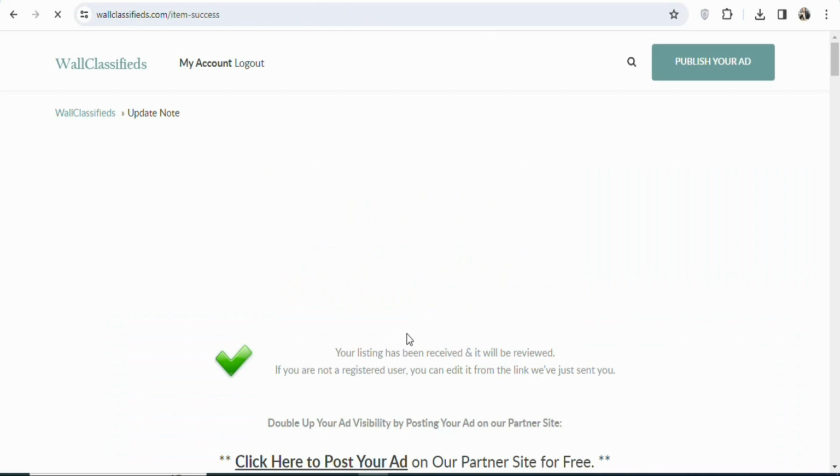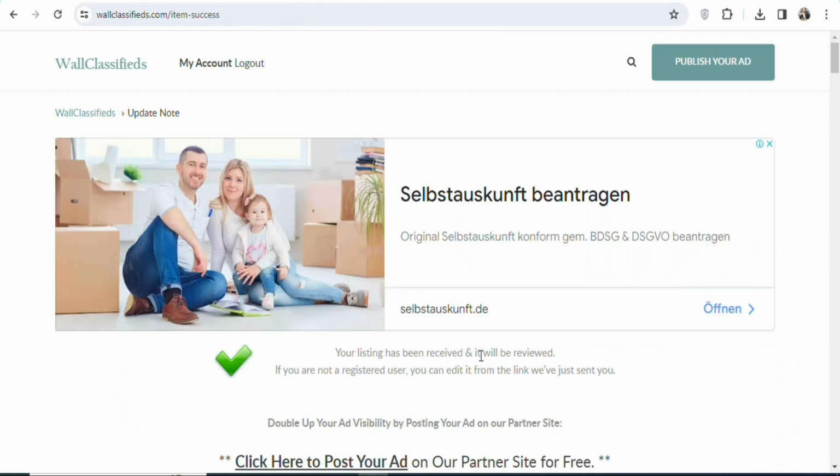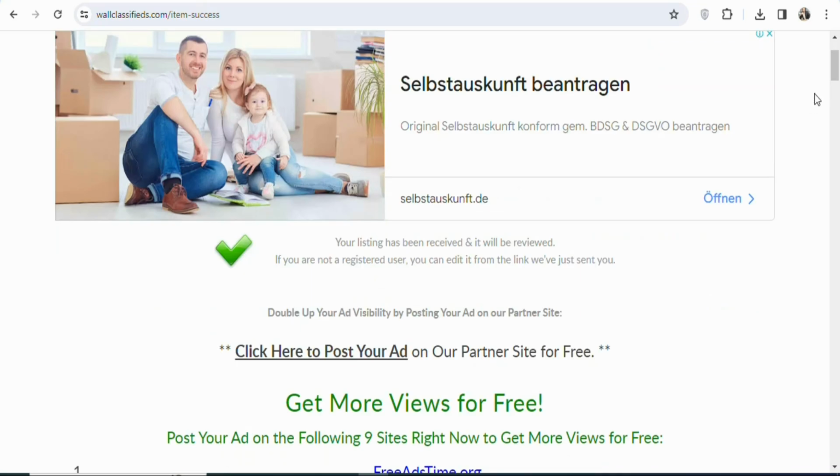Once you click on it, you're going to see a page like this. Your listing has been received. It will be reviewed. Your ad has been submitted to the platform. Now what they have to do is review it. If there is no illegal content on it, they are going to publish it onto the website and you are going to get free traffic to your affiliate link so that you can get people who live in Canada to click on your affiliate link and then enter the required details for you to make money.